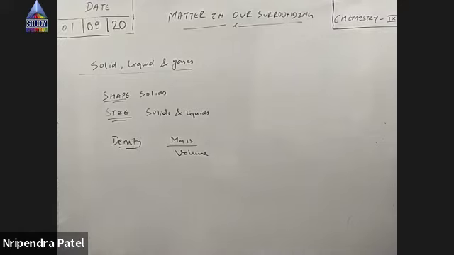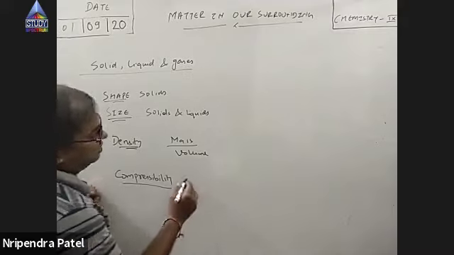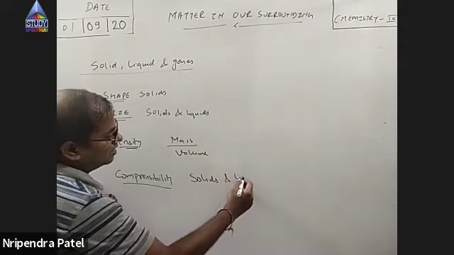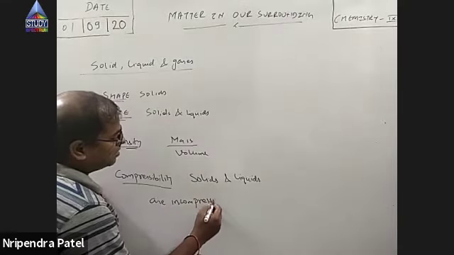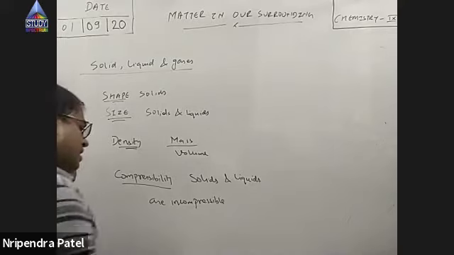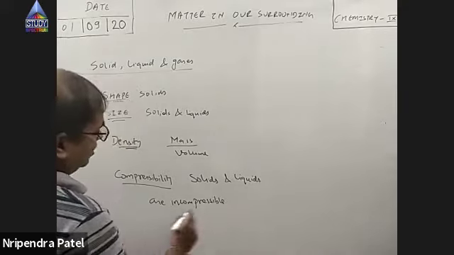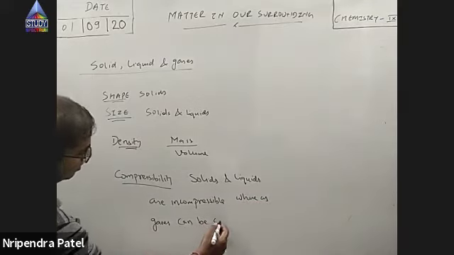Okay. So density will remain the same for solids and liquids, right? But density of gases may change, right? Why? Mass remains the same, but volume may change. It takes the volume of the container, so volume will change. If volume changes, then we say density changes. Then compressibility. Solids and liquids are incompressible.